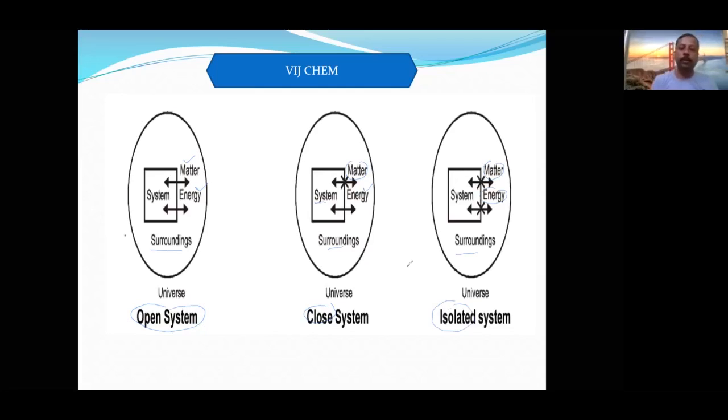So this is the complete diagrammatic explanation for clear visualization of the things. Here both are permitted. Here matter is not permitted. Here neither matter nor energy is permitted to exchange between the system and surroundings. Is it understood? So I think clearly noted.